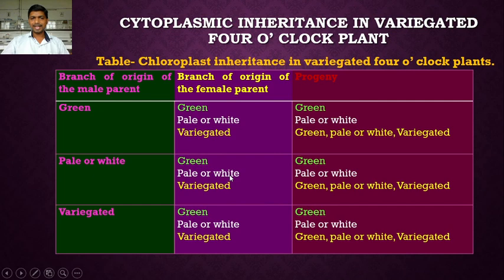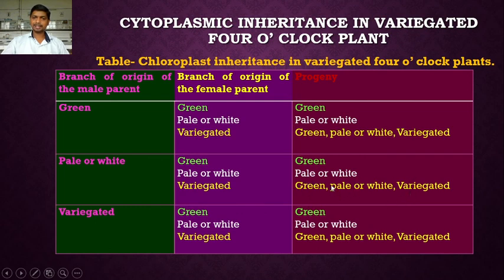When the egg cell has been derived from the pale or white branches, the progeny is obviously pale or white. But when the egg cell has been derived from the variegated branches, then the progeny is of mixed type. These variegated branches possess both types of plastid, chloroplast and leucoplast. So because some egg cells possess only the chloroplast, the progeny is green.